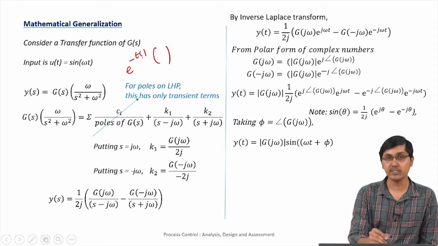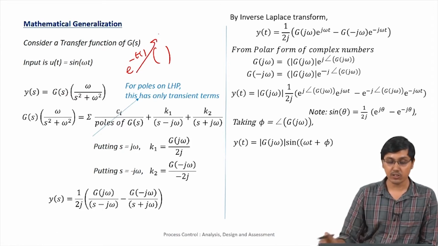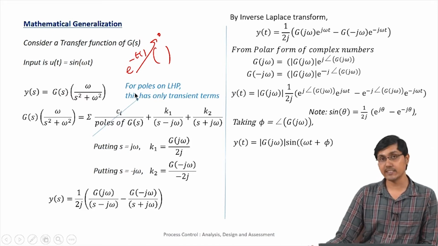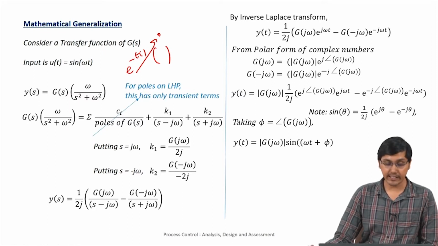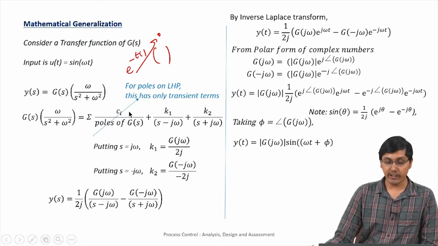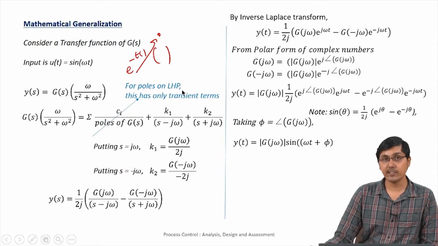So as time tends to infinity, at steady state, what happens? All these terms vanish. Provided that G(s) has all the poles on the left-hand side of the s-plane, we can actually ignore this particular term. We have to be very careful about this particular statement, it is on the left-hand side of the s-plane.